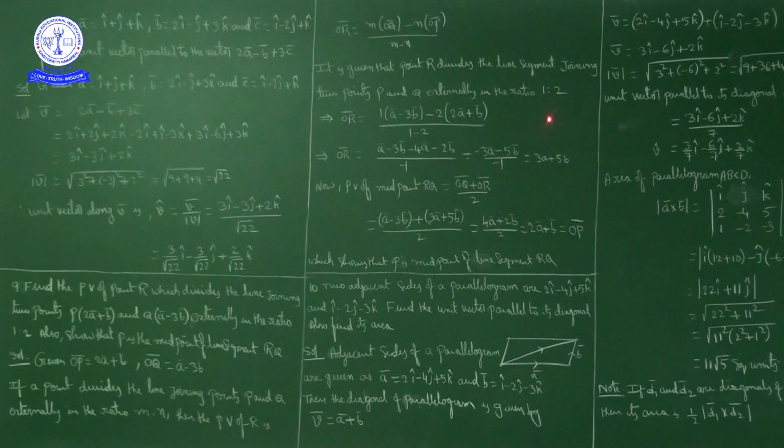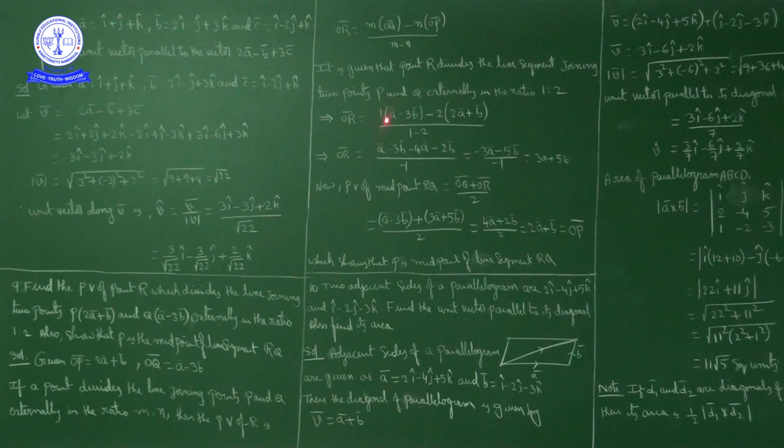So OR bar is equal to what we get? 1 times of OQ bar minus 2 times of OP bar upon 1 minus 2. 1 time of OQ bar. What is OQ bar? OQ bar is A bar minus 3B bar minus 2 times of OP bar. What is OP bar? 2A bar plus B bar upon 1 minus 2.